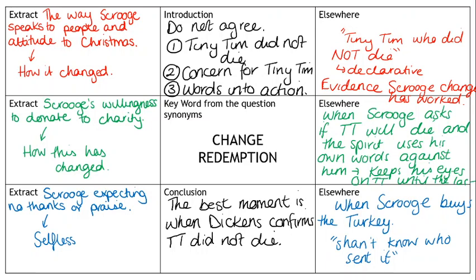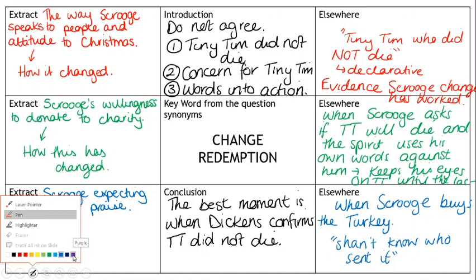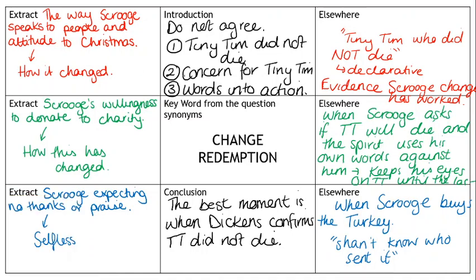However, the bare minimum that I expect to see you writing, so when it comes to me and Mr. Ponsford looking over people's work to see how much they're producing, for this lesson you should have a completed plan, you should have your introduction written, 1 paragraph about the extract, 1 paragraph about elsewhere, and your conclusion. So the bare minimum I should see is 4 paragraphs, a small introduction, a small conclusion, and then 2 big paragraphs. 1 big paragraph for the extract, 1 big paragraph about elsewhere.